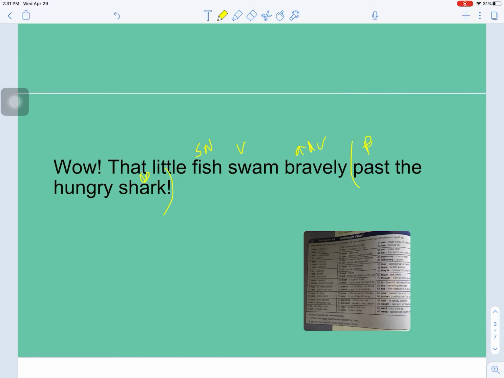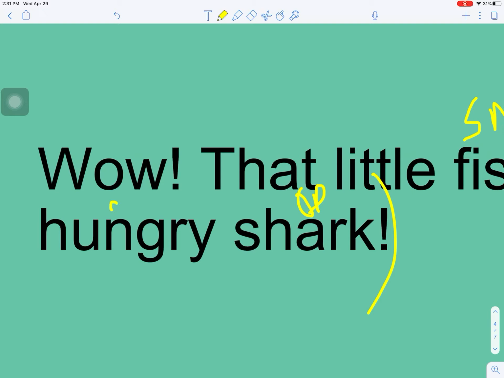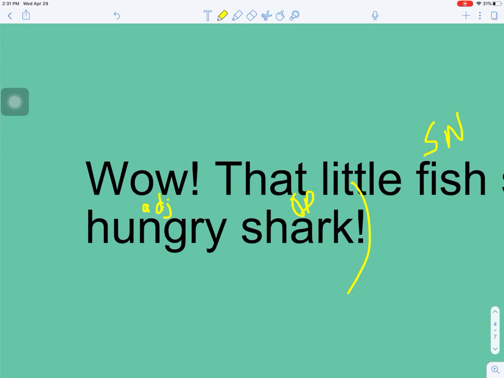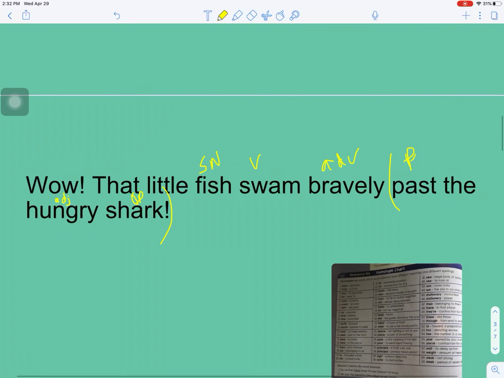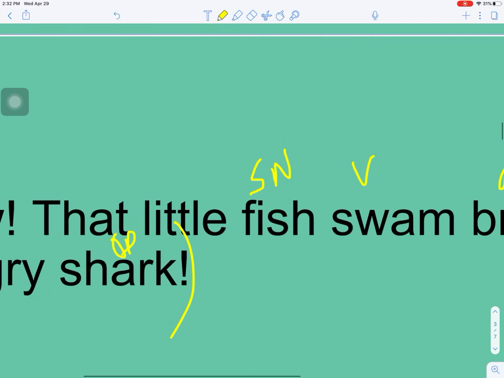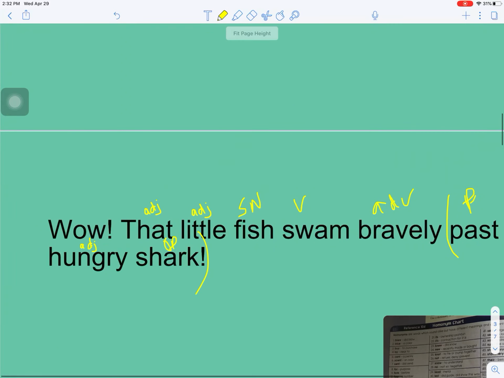So we can put our bracket there. What kind of shark? It's a hungry shark. That would be an adjective. Whoops, let's try and make that neat. That would be an adjective. So now we have an adjective on there, and then the, which is our article adjective. What kind of fish? We have an adjective. Which one? That fish. That's another adjective. Wow is our new one as well. It's an interjection.